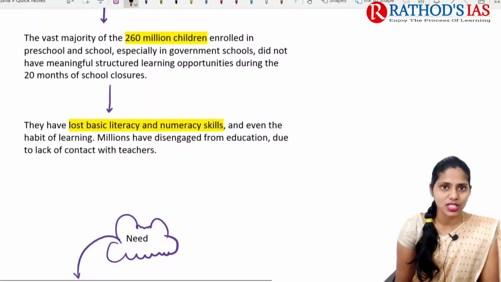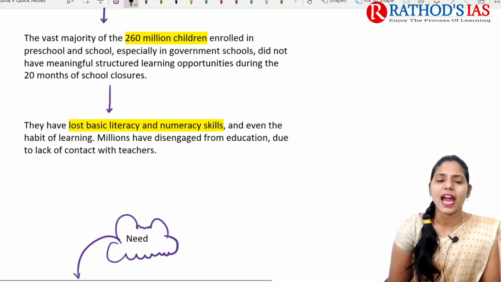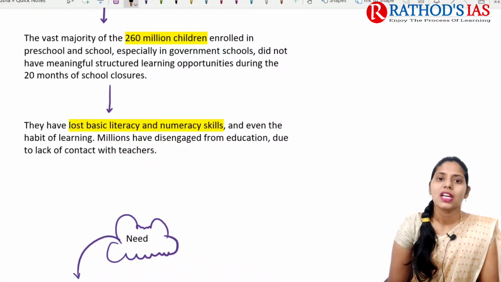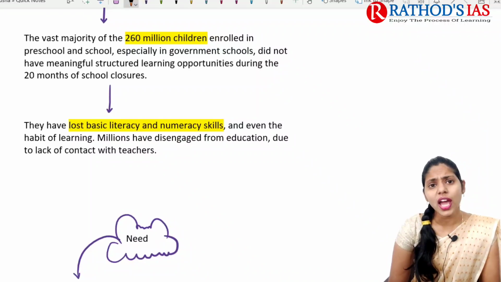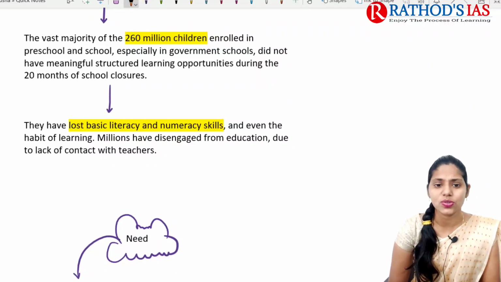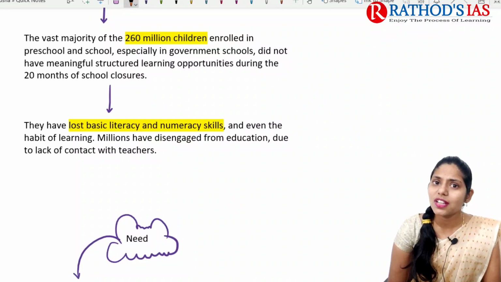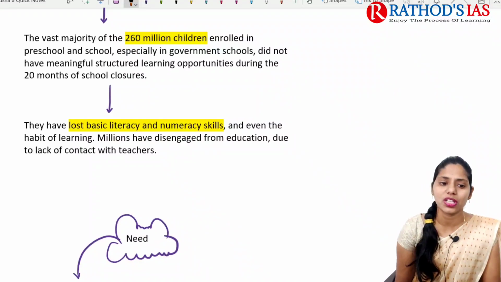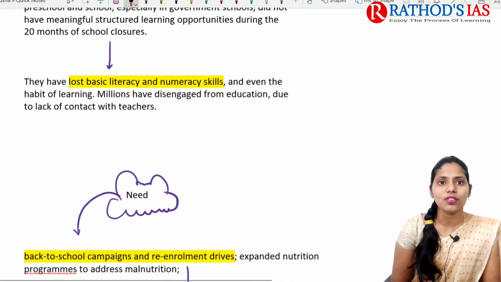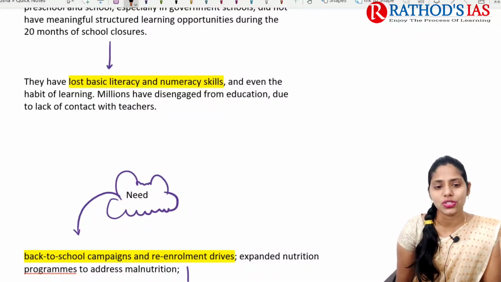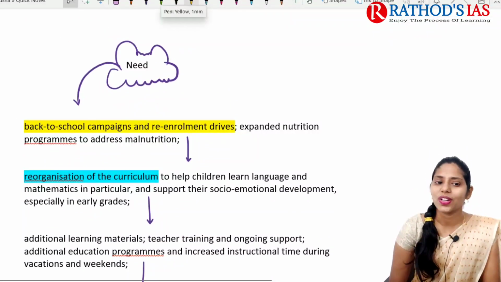We need to focus here, because many children have lost basic numeracy and did not have a proper habit of learning in the last 2 years, and millions of children have been disengaged from education because there is no proper contact with teachers. So in this context, what is the need?